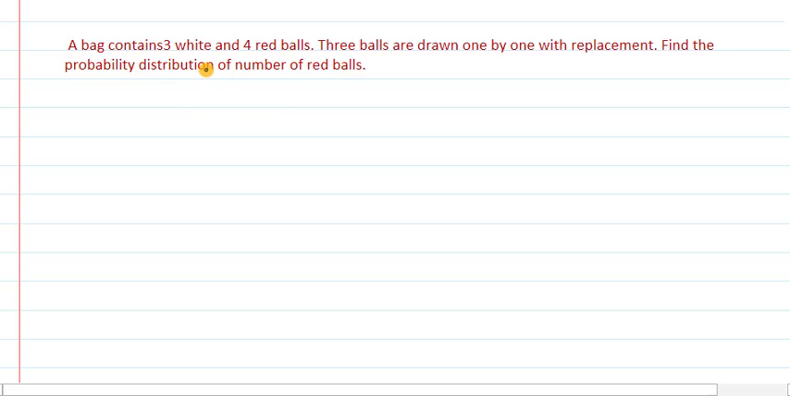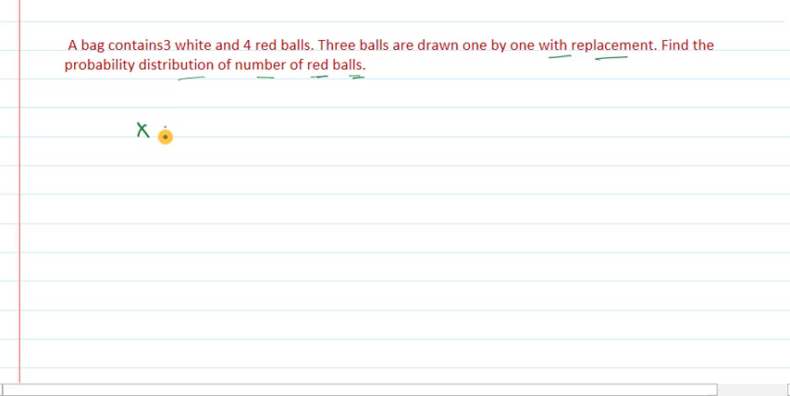Let us come to one more type of example. In this example we are having a bag which contains 3 white and 4 red balls. 3 balls are drawn one by one with replacement. With replacement means the case is of independent event. Find the probability distribution of number of red balls. What does it mean? We need to find out the probability distribution when success is defined as number of red balls.